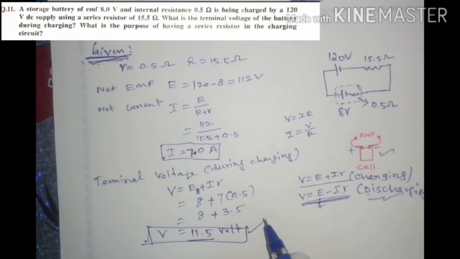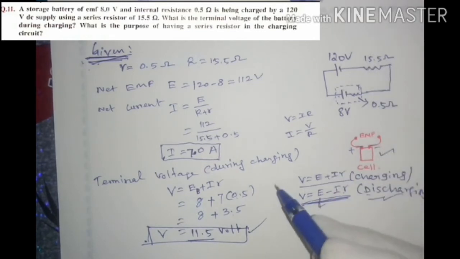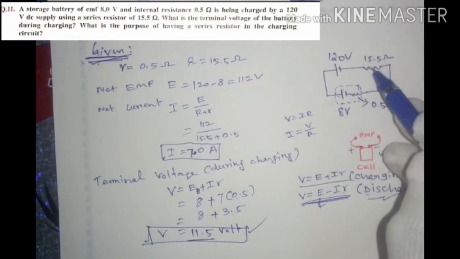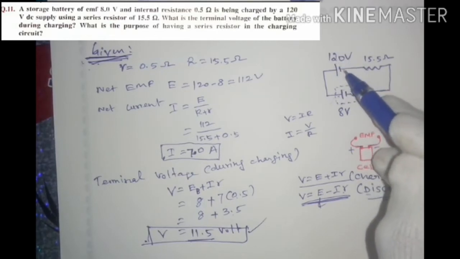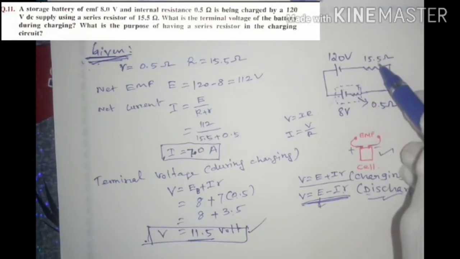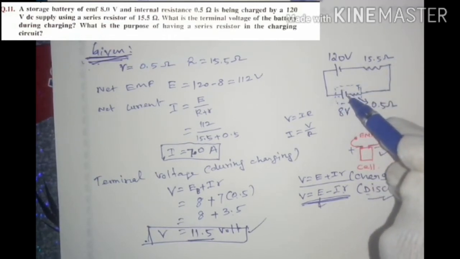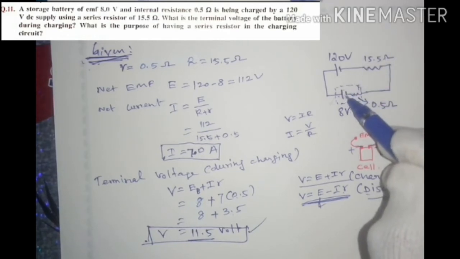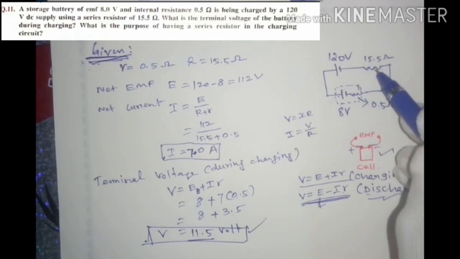Now come to the second point. What is the purpose of having a series resistor in this charging circuit? Here 15.5 volt is connected in series to the external power source. The external power source is 120 volt, so a large current will be drawn from the battery. In order to limit the current drawn in the circuit, a high resistance should be connected in series. Then only minimum current will pass through the battery, so it will prevent damage. For that purpose we are using the resistor in series connection.